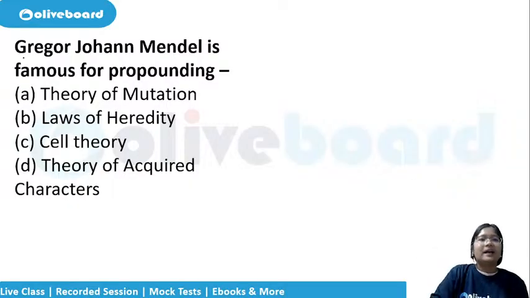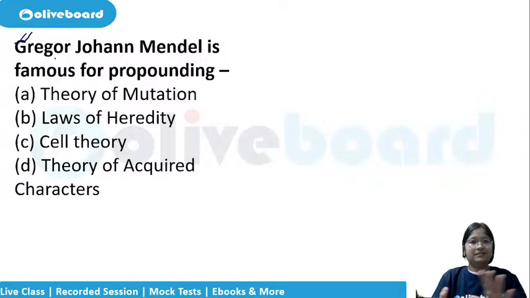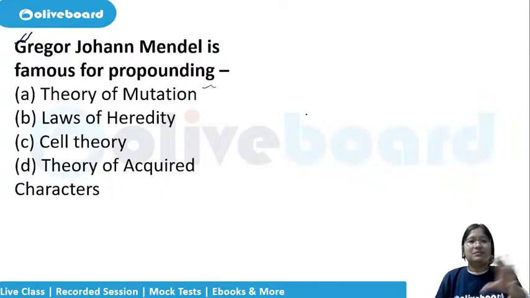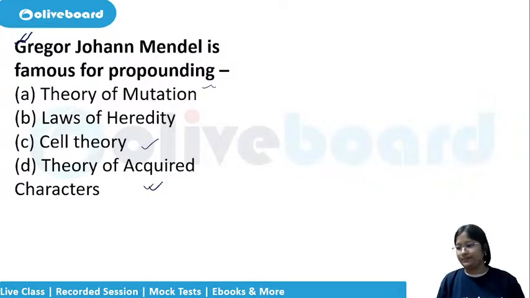Please try. Now let us come to the Mendelian part, from where questions can be asked. Gregor Johann Mendel, he was a monk and is famous for propounding what? Mendelian mutation, Mendelian heredity, law of heredity, or cell theory, which is by Schleiden and Schwann, so it cannot be the answer. Theory of acquired characters. What is the answer here?